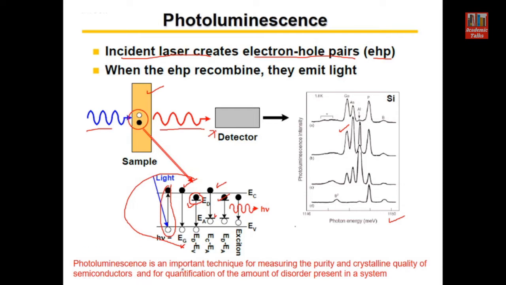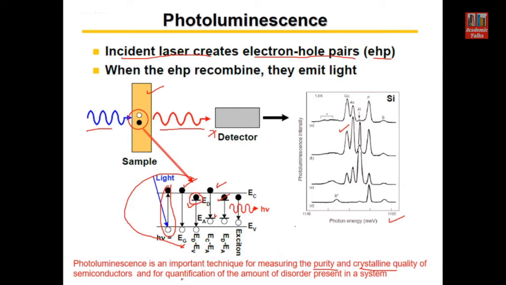So photoluminescence is an important technique for measuring the purity and crystalline quality of semiconductors. Purity means that if any impurity is added, this impurity introduces energy levels, and so if the energy of the recombination or emission is less than the band gap, it means a certain impurity is present. In the same way, as I told you, defects also introduce energy levels, so it is possible to identify whether defects are present or not. So the crystalline quality of the material can be observed with the help of PL very easily.